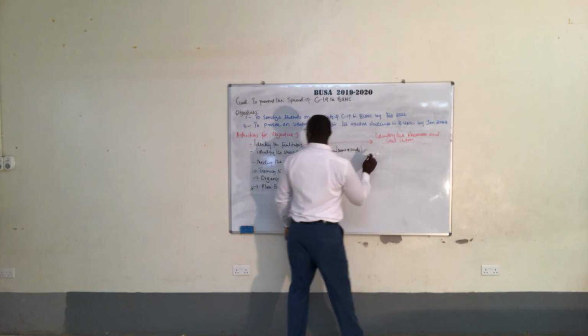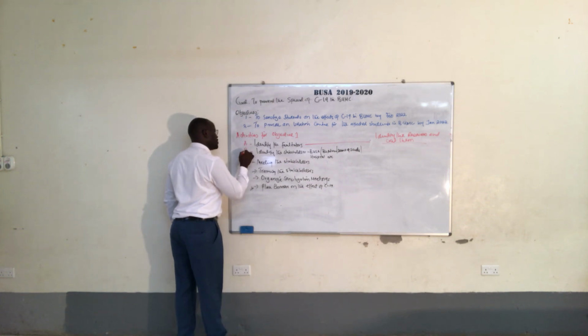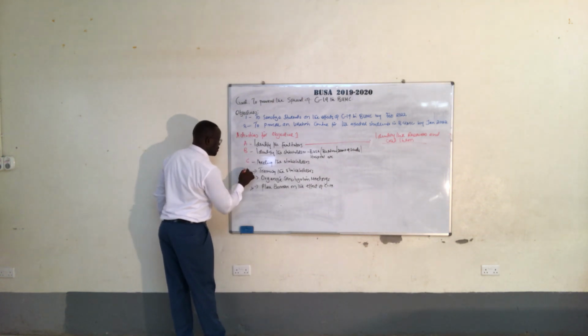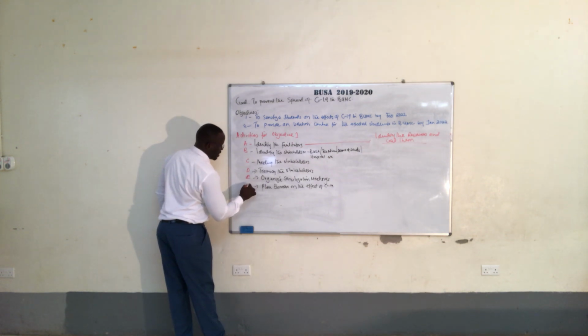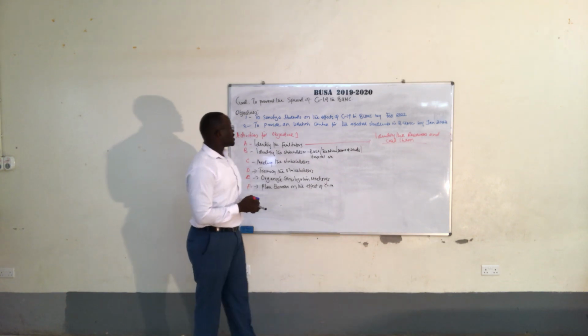These are activities 1, 2, 3, 4, 5, and 6. Looking at all these activities, look at activity 1.